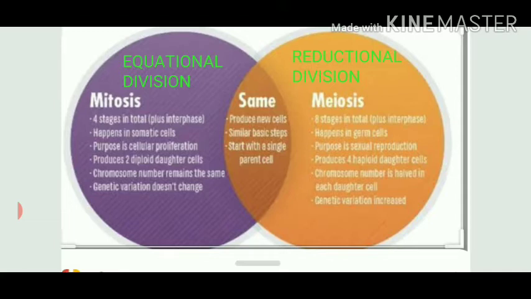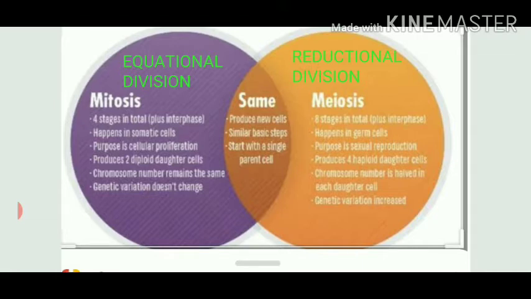So both are helping. In case of mitosis, let's suppose there is some injury on my skin. So when it will heal, the wound will heal up, new cells will come. Not only after injury, generally as well in our body organs, in our skin cells, on the regular basis, the regeneration of cells is always taking place. So if I ask you, out of these two cell divisions, which is going on in our normal body cells, that we call as somatic cells? So answer is mitosis. If your one skin cell is diploid, new cell will also be diploid in nature.